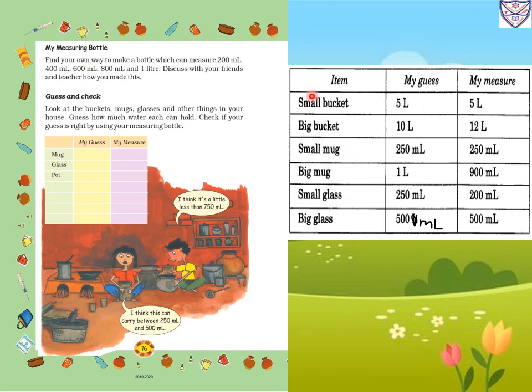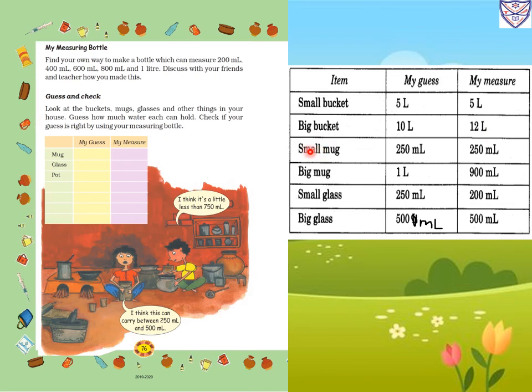So the first item is the small bucket. Here is our guess: we are guessing it holds 5 liter of water. When we measure, it is correct. It holds 5 liter of water. Then the big bucket, we are guessing it can hold 10 liter. In the same way when we measure, it holds 12 liter of water.